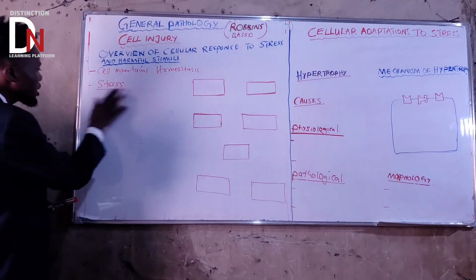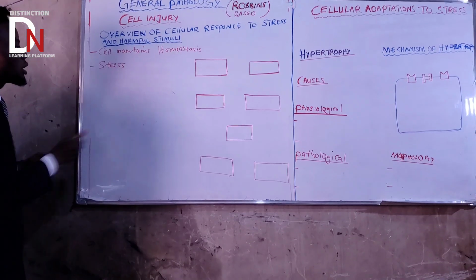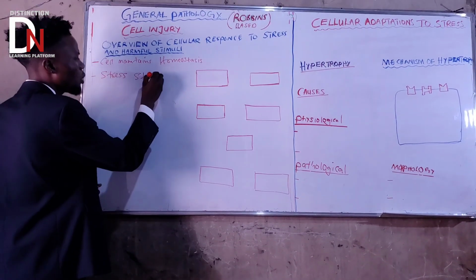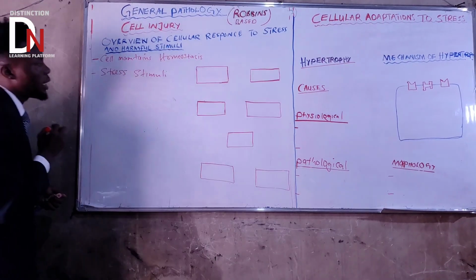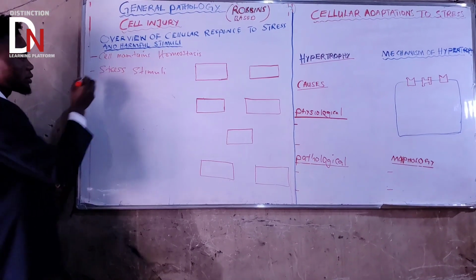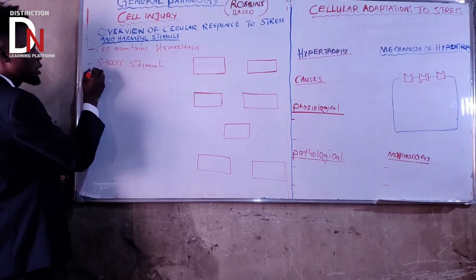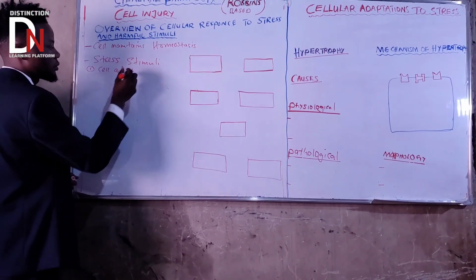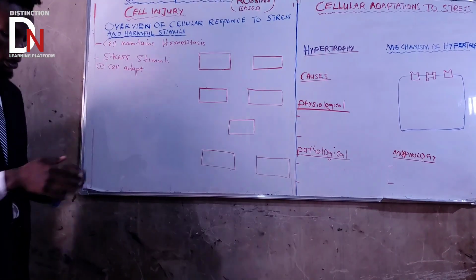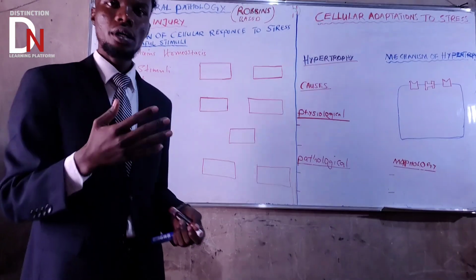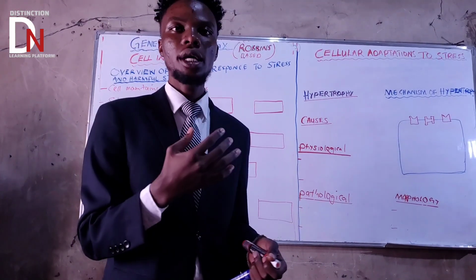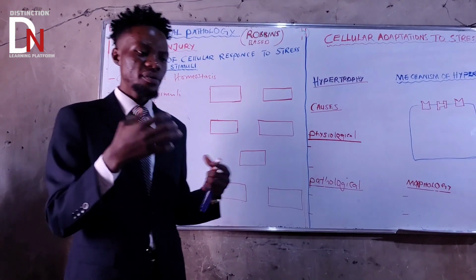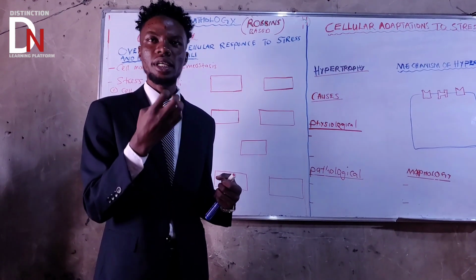Okay, so if a cell is exposed to a stress stimulus, what will happen? A cell will adapt. So the response if a cell is exposed to a stress stimulus, meaning the normal stimulus, is adaptation. What is a good example of a stress stimulus?